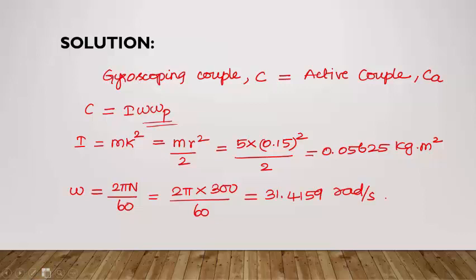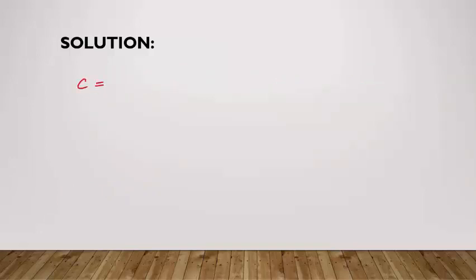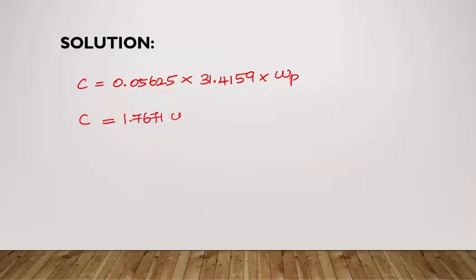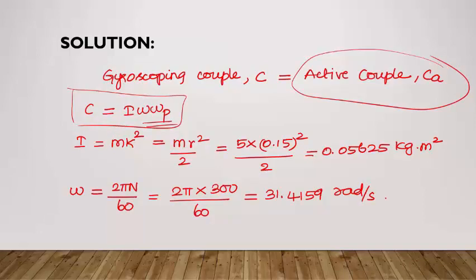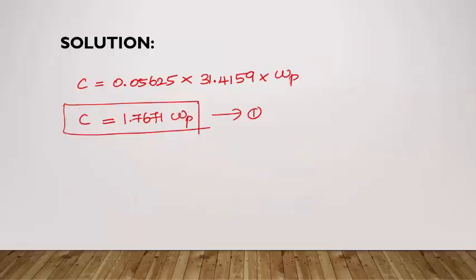Omega p value has been asked to calculate. By substituting the known values in the formula for gyroscopic couple, C is equal to 0.05625, that is the mass moment of inertia of the rotating disc, into omega, which is 31.4159 radian per second, into omega p. The C value, by keeping omega p as unknown, is 1.7671 omega p.